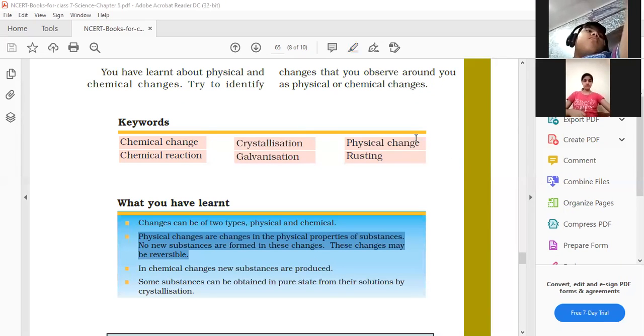As I am giving the example, suppose stretching of a rubber band. If the rubber band is stretched, what happens? Rubber band before and after remains a rubber band. No new substances are formed in it. Okay. Next is